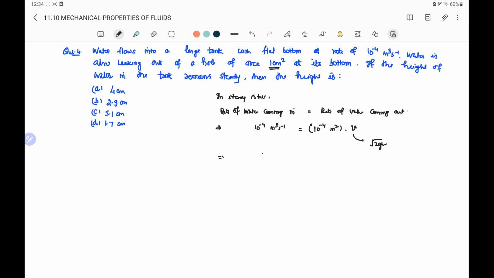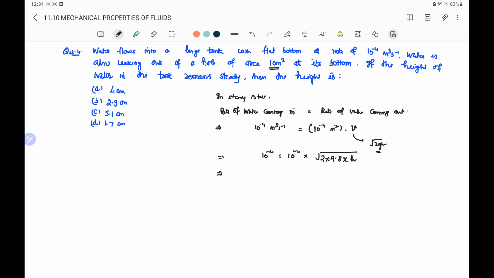So we can write that 10 to the power minus 4 is equal to 10 to the power minus 4 into root 2 into acceleration due to gravity, which may be taken as 9.8 or 10 meter per second square, into the height which we have to calculate. This is the height of the hole from the level of the water, that means it is the depth basically.